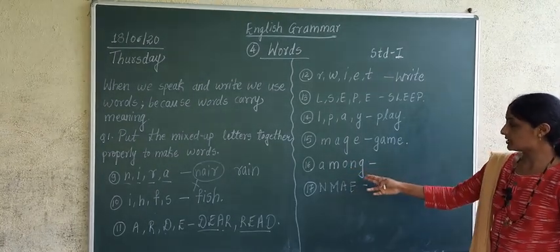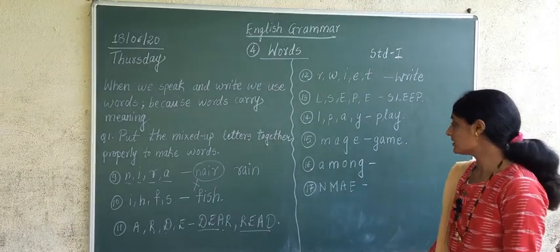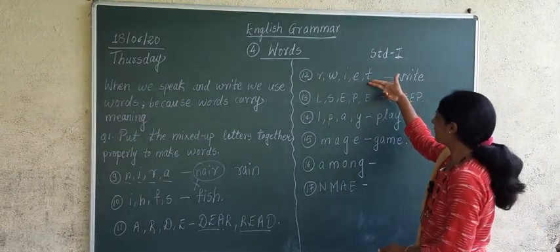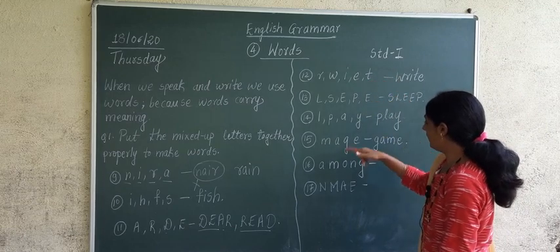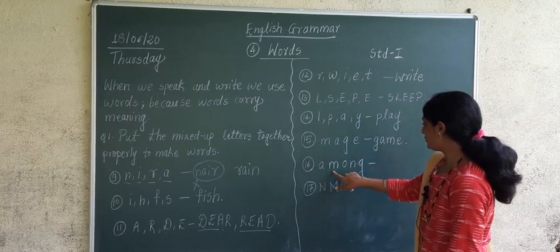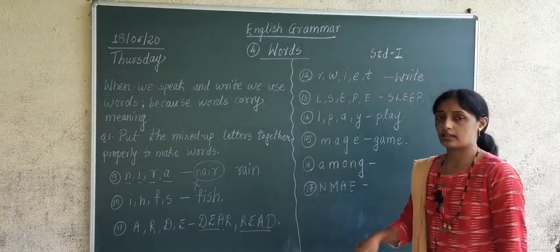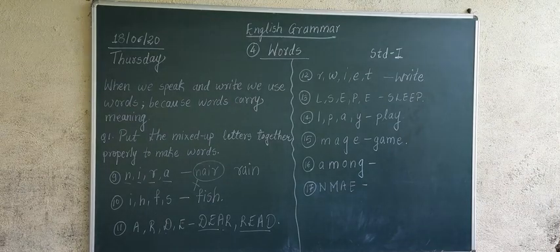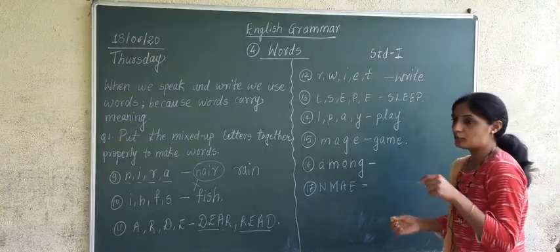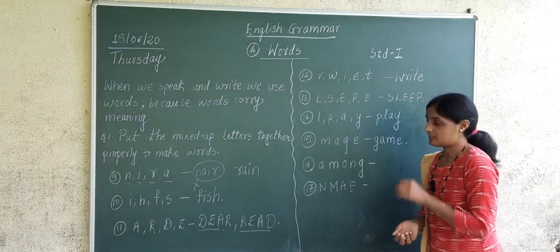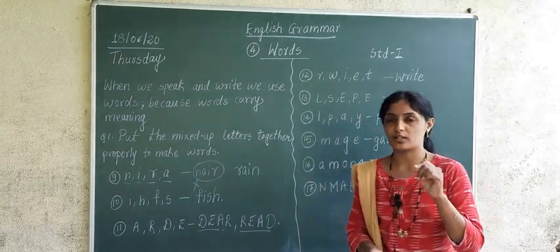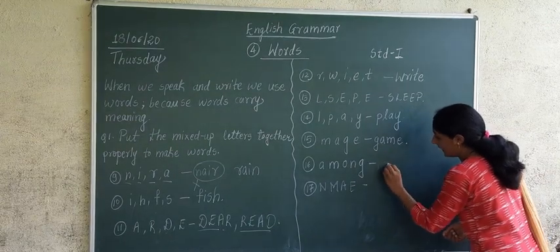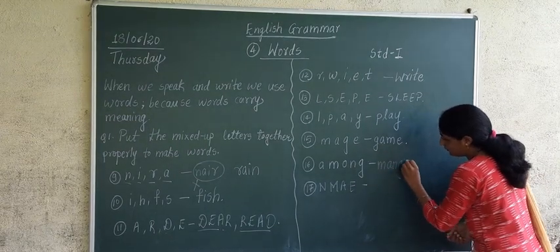Now there is a 16th example which I have given you here, where letters are given. Here 5 letter words are there, here also 5 letter words are there. Again a 5 letter word is there. Which word can you make from those letters? Can anyone tell? At present you eat this fruit. This is the season of eating this fruit. Which fruit is that? Mango. So which word have we made?